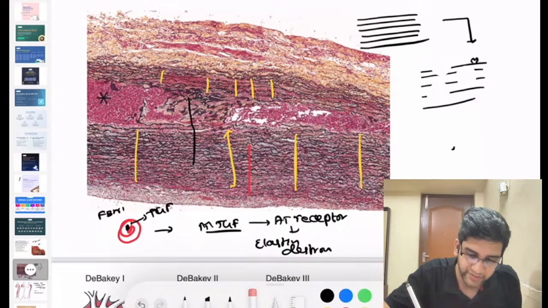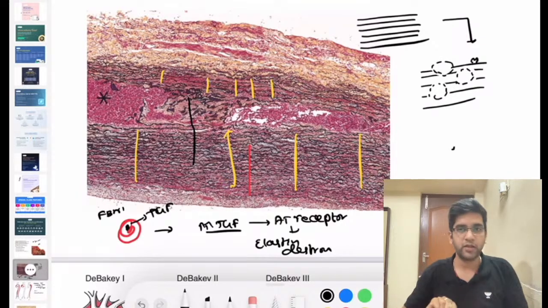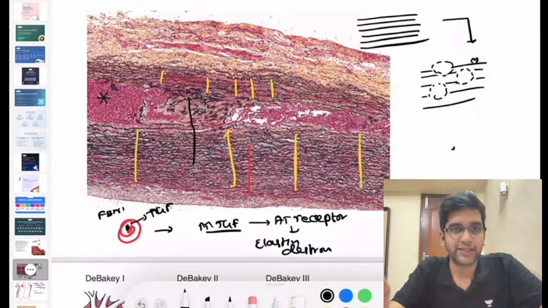So what happens here is it just destroys this. Once it destroys this, I'm going to have destruction like this. I'm going to have a destruction like this. I'm going to have a destruction like this. So this destruction, can it weaken the aorta? It will, right? So you and me, we are going to both name this destruction.